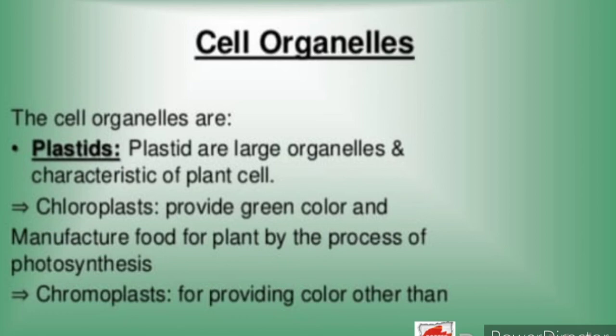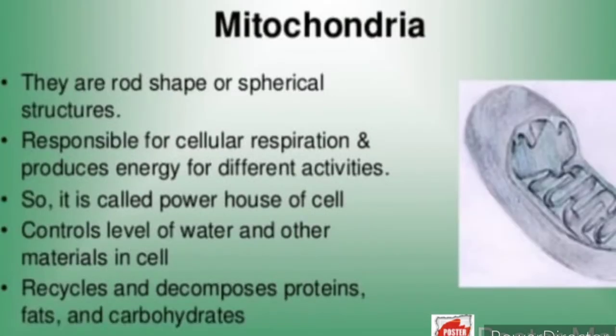Then next we have the mitochondria. Now, mitochondria is present in the animal cells also. So they are rod-shaped or spherical structures. They are responsible for cellular respiration and produce energy for different activities. It is also called the powerhouse of the cell.